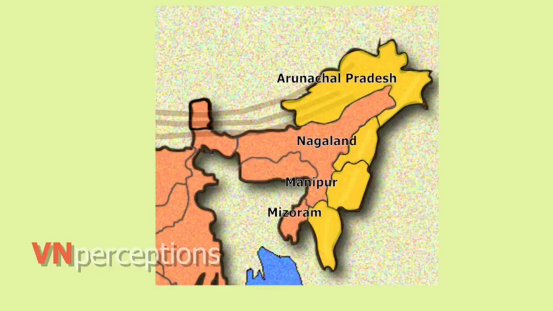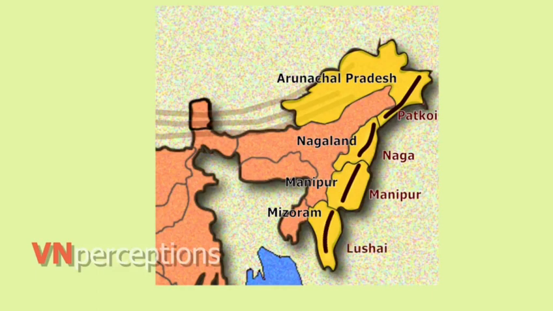As a result of the eastward movement of the Indo-Australian plate, we find that a series of hills have developed in this region. From north to south, these hills are referred by different names. Like we have Patkoi Hills in Arunachal Pradesh, Naga Hills in Nagaland, Manipur Hills in Manipur, and Lushai Hills in Mizoram. The highest peak of Naga Hills is Saramati Peak, which is 3,826 meters.